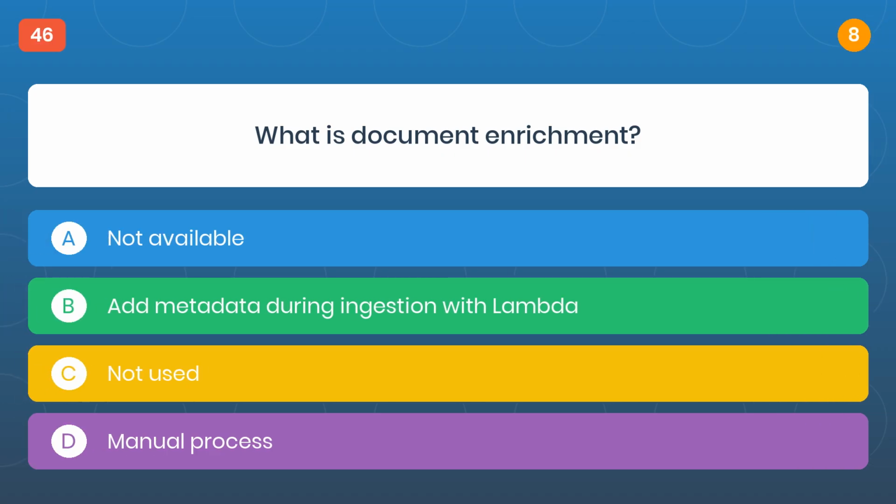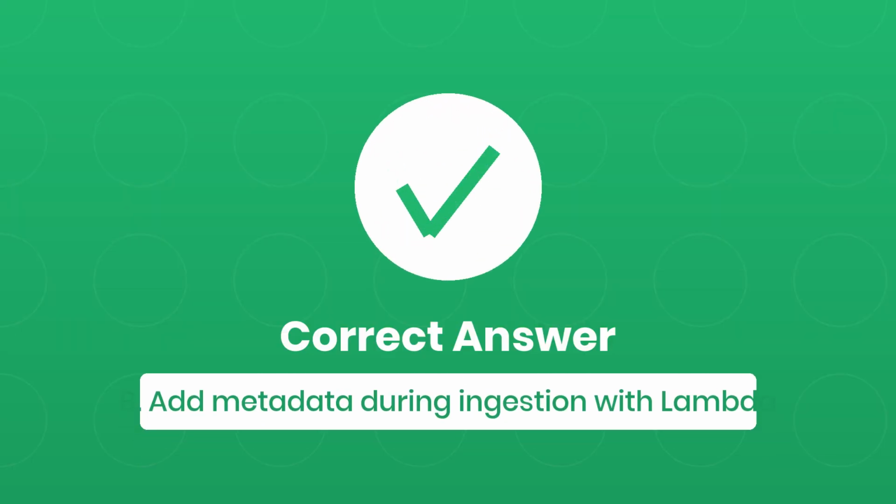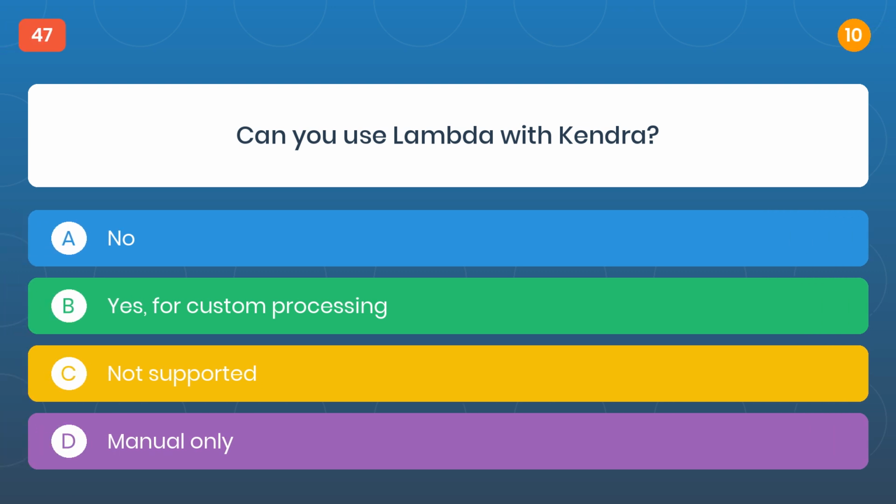Question 46. What is document enrichment? The correct answer is B, add metadata during ingestion with Lambda. Question 47. Can you use Lambda with Kendra?